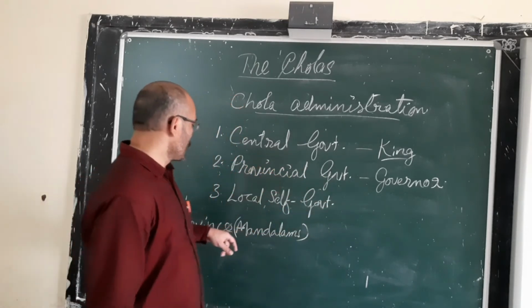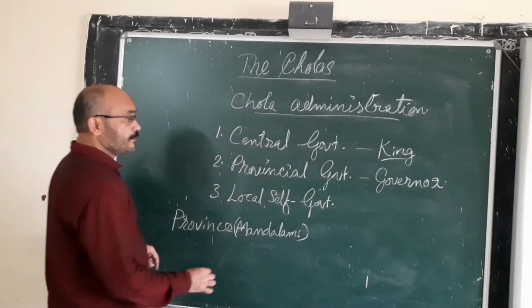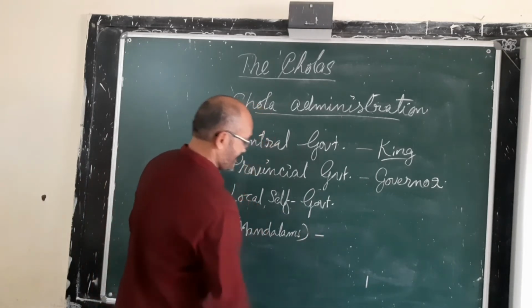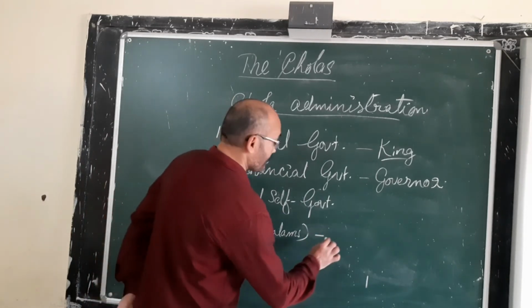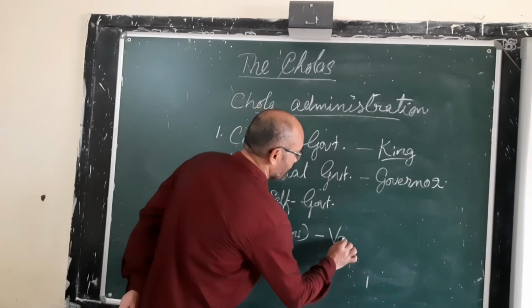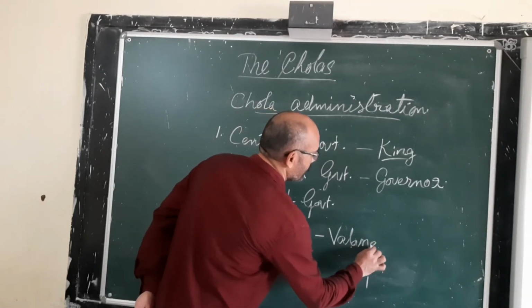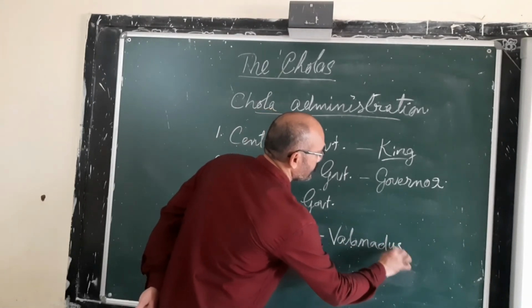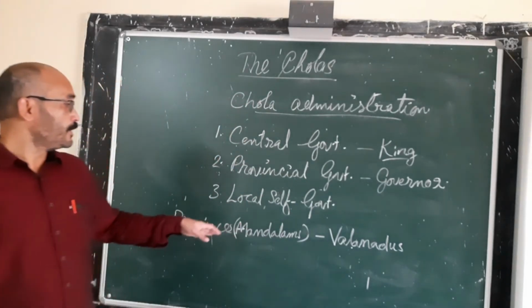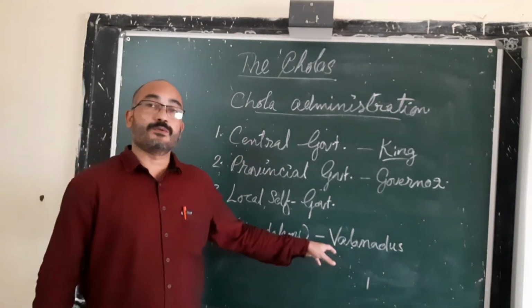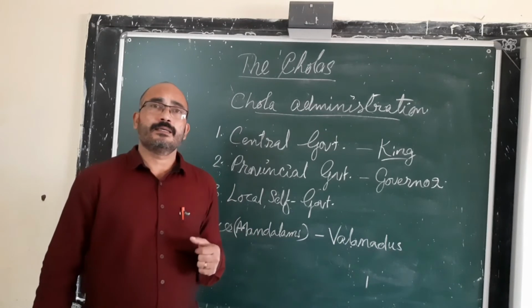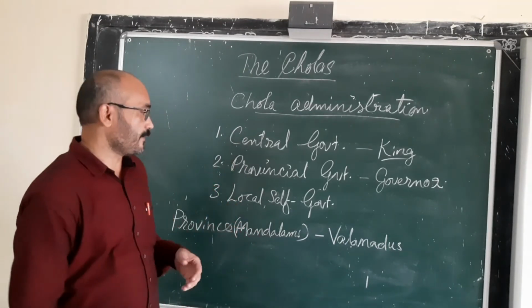Each province was divided into varnams or districts. The smaller unit of a province is the varnam, which is equivalent to the present day district.